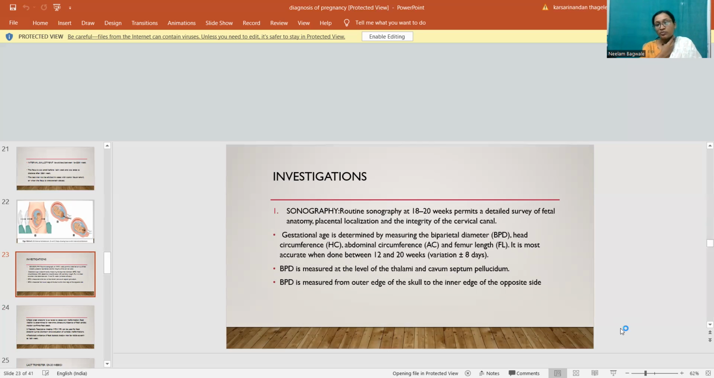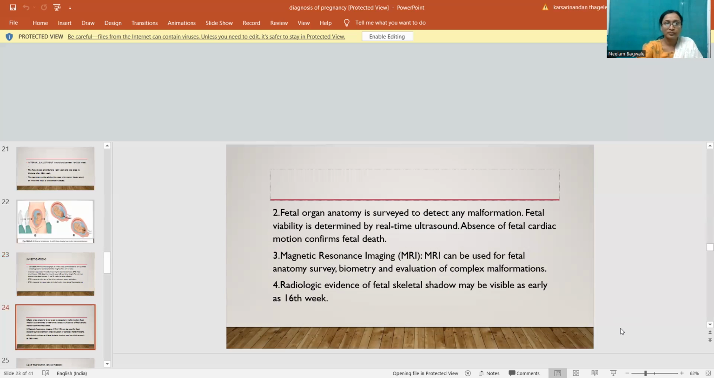Biparietal diameter is measured at the level of the thalami and cavum septum pellucidum, from the outer edge of the skull to the inner edge of the opposite side of the skull. Second, the fetal organ anatomy is surveyed to detect any fetal malformations. Fetal viability is determined by real-time ultrasound. Absence of fetal cardiac motion confirms fetal death. MRI, magnetic resonance imaging, can be used for fetal anatomy survey, biometry, and evaluation of complex malformations.